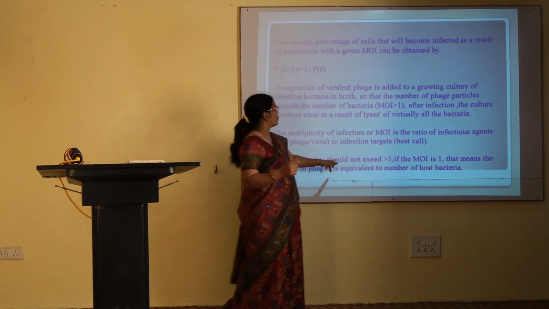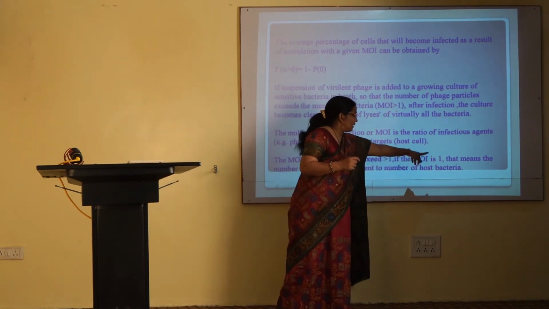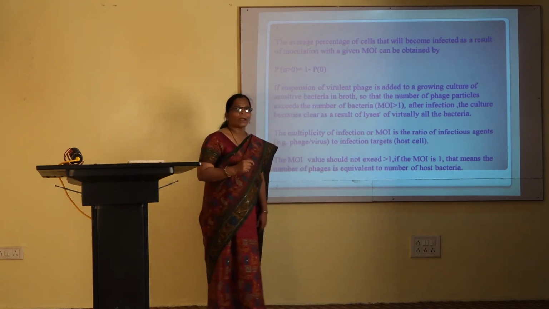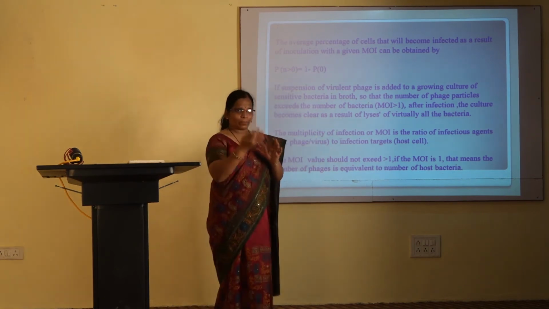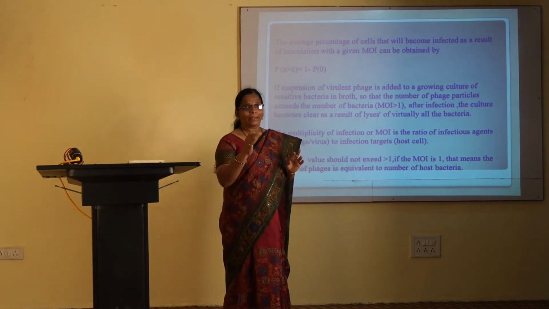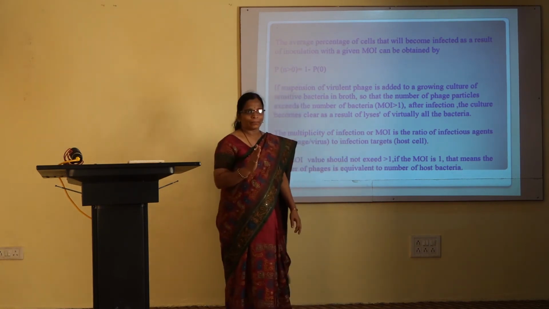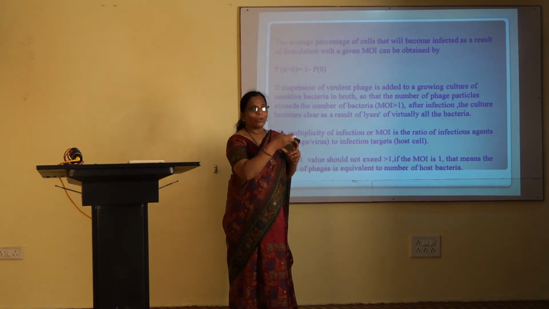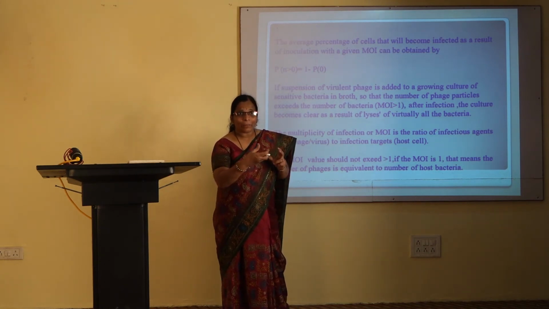Generally the MOI value should not exceed 1. If the MOI is 1, that means the number of phages is equivalent to the number of host bacteria. Why is this value important? If you wish to identify different phases of the growth of that virus inside a host cell, then the value should be less than 1. We don't want to kill the host cell immediately. We have to find out what mechanisms are going on.